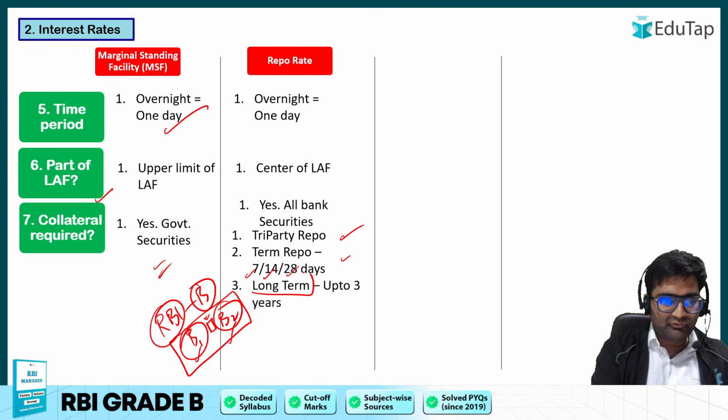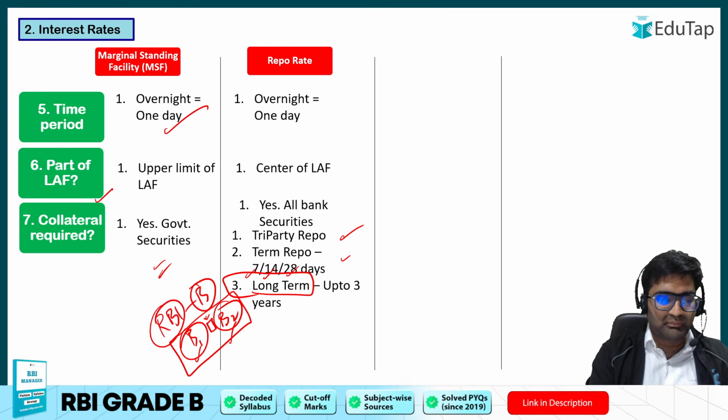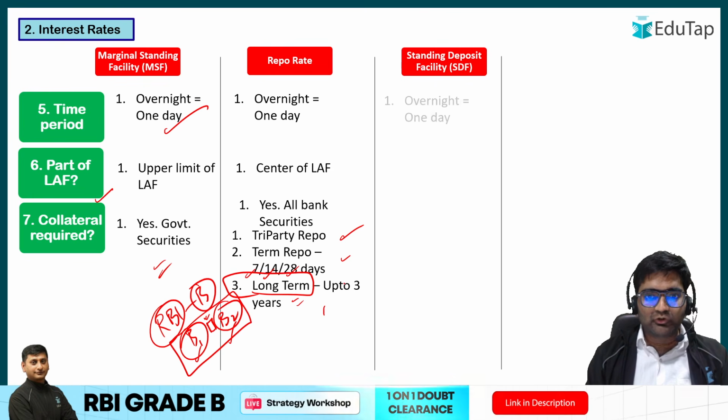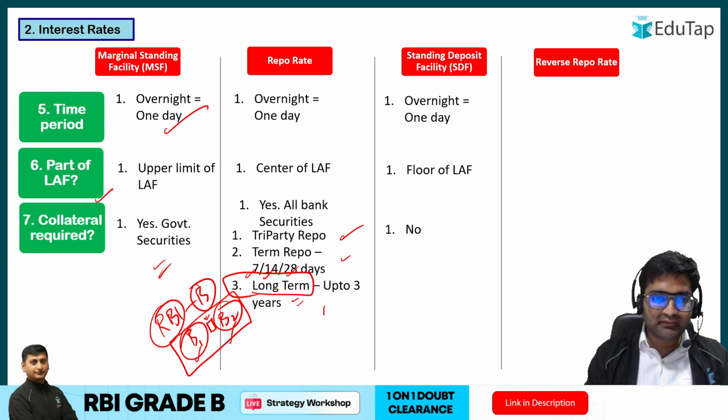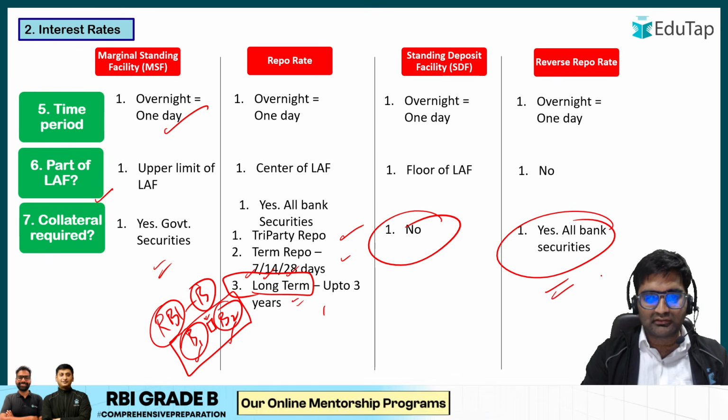Now if you need money at the same interest rate but for a much longer time period, like 1 to 3 years, it is called long term repo. I hope things are clear. Now talking about SDF, this is the same here. There is no collateral at all. Reverse repo, as we have seen, yes, all bank securities are the collateral.